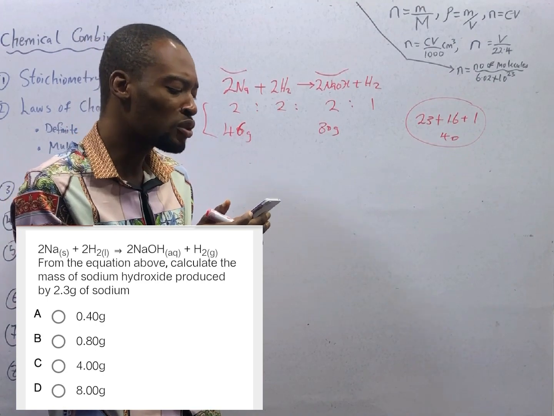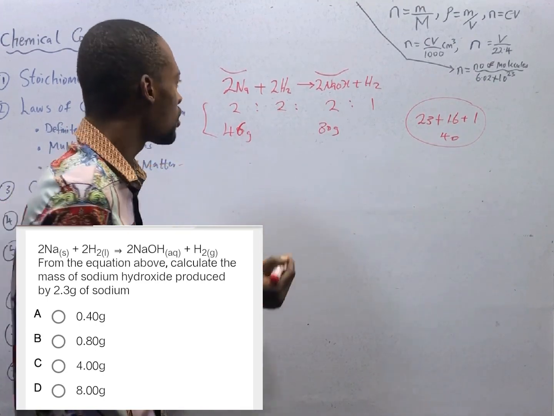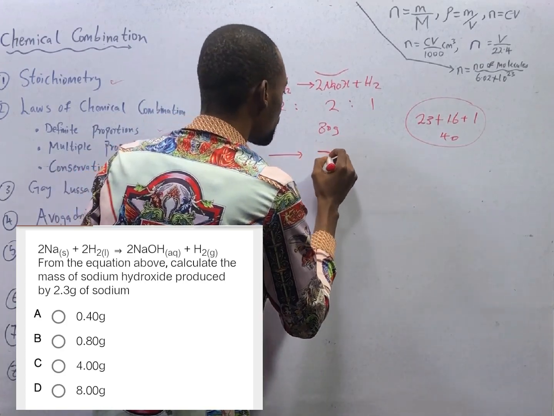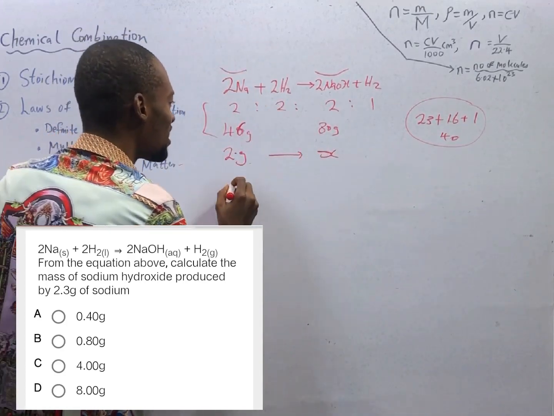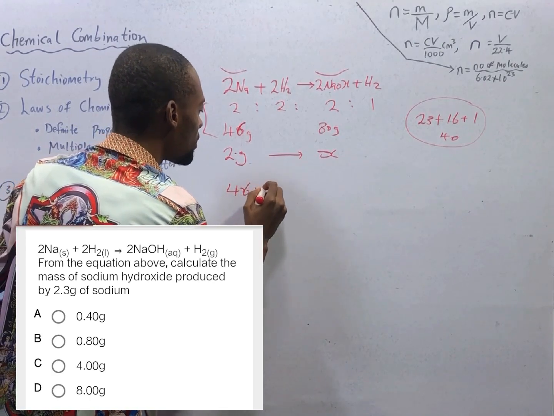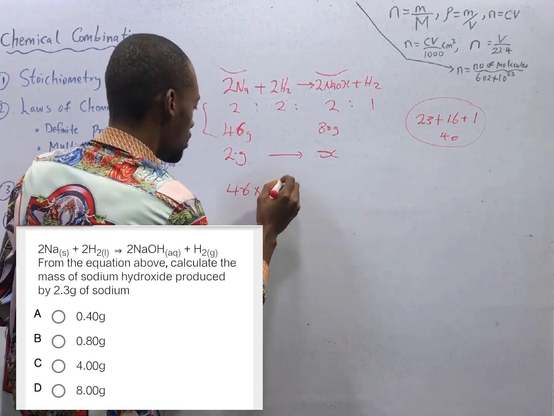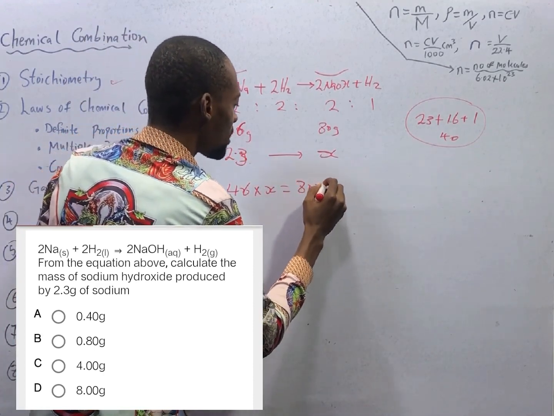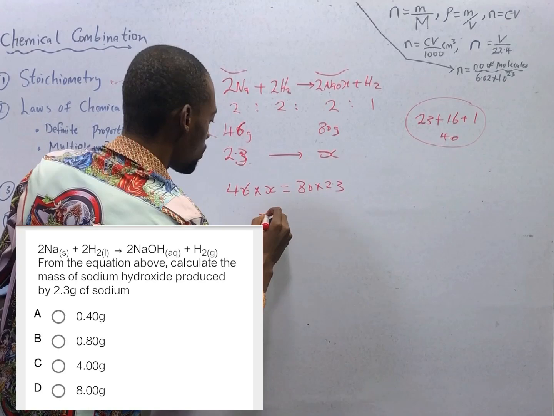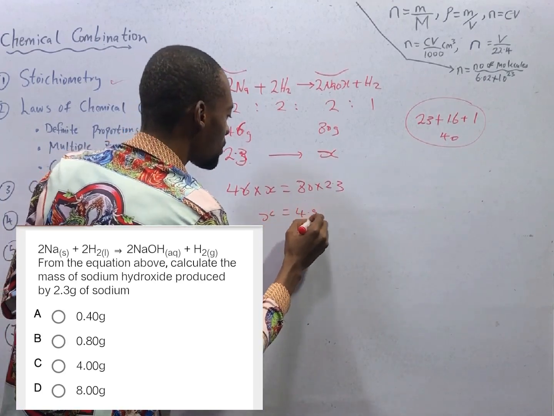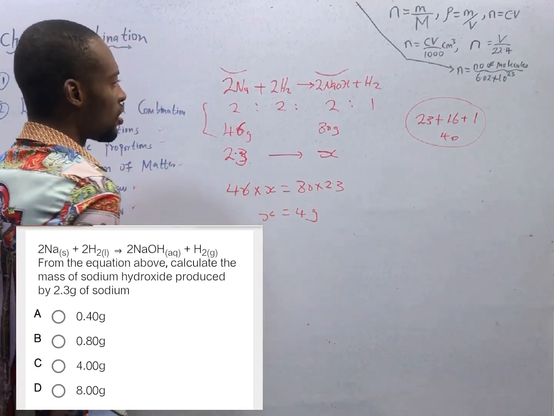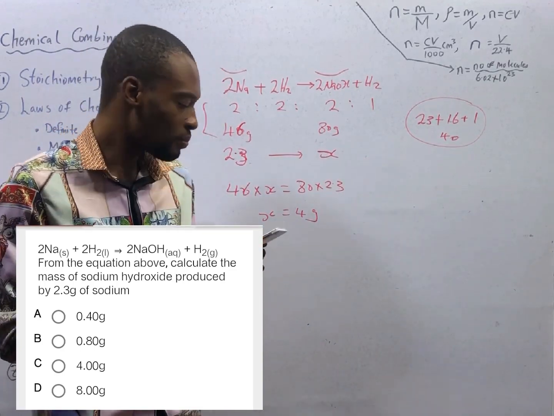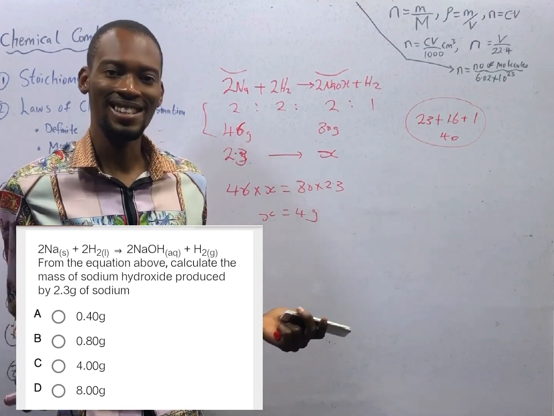And now we are given 2.3 grams of sodium. So 2.3 grams of sodium will produce what? S. Cross multiplying, 46 times S is equals 80 times 2.3. So S will simply be 4 grams. The mass of sodium hydroxide produced by 2.3 grams of sodium is simply 4 grams, as you can see there.